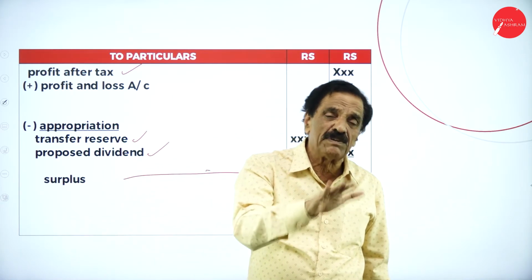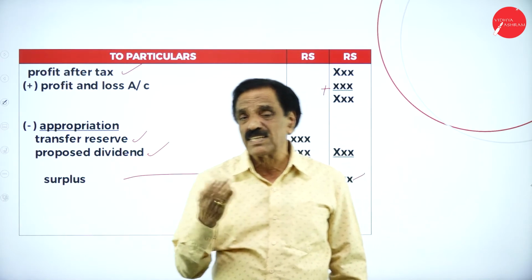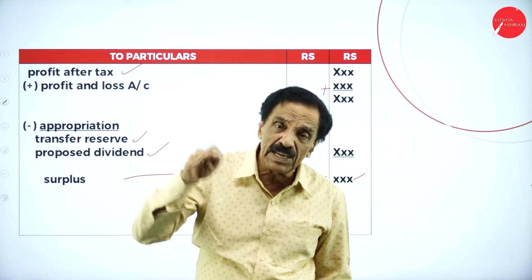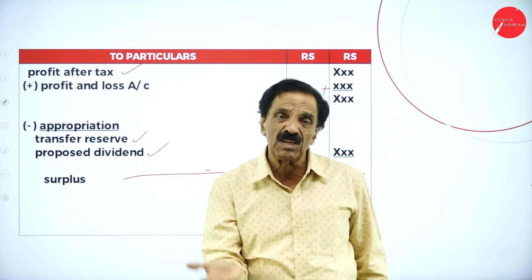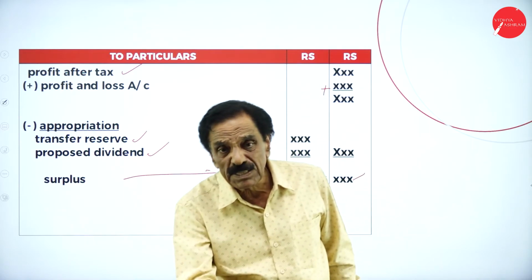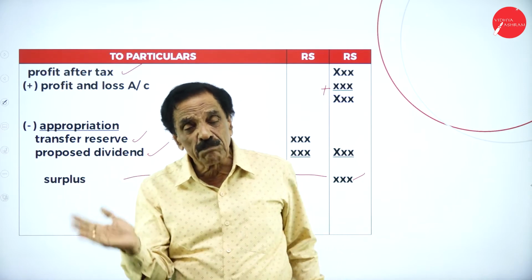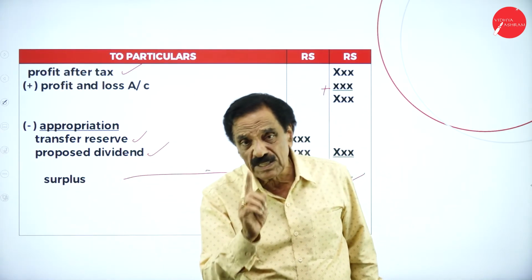Secured loan means the debenture. Unsecured means only loan is there. Fixed assets are land, building, machinery, furniture, motor car. If there is any appreciation, that should be added. Any depreciation there, that should be deducted. Depreciation should be deducted, appreciation should be added. That is a fixed asset. So that is schedule number 5.